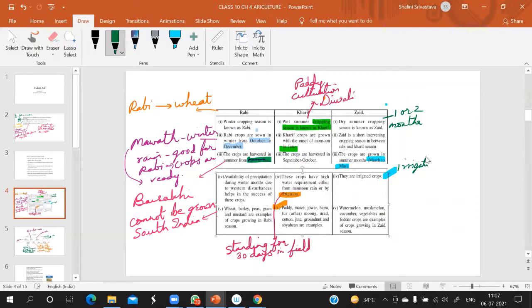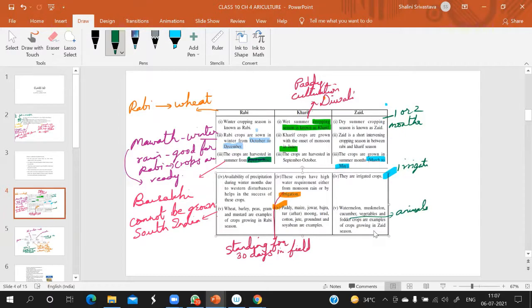Clear? What other crops came in? Watermelon, muskmelon, cucumber, vegetables and fodder crops. I hope everything is clear till here. What are fodder crops? Fodder is for animals. Fodder crops are mainly for animals.